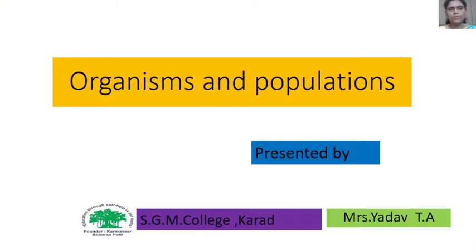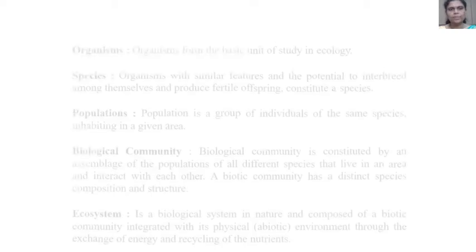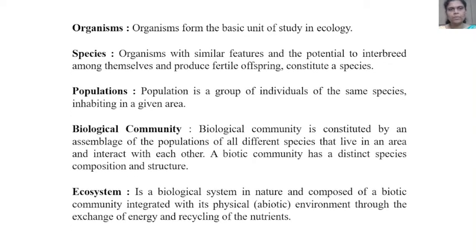See here, we have to study the topic organisms and population. Let us see here organisms. What is meant by organisms? Organisms form a basic unit of study in ecology.